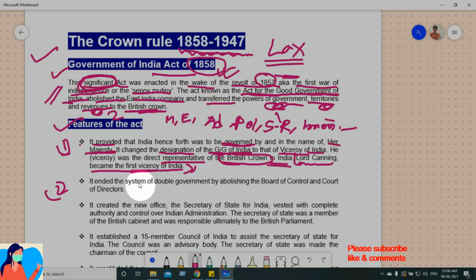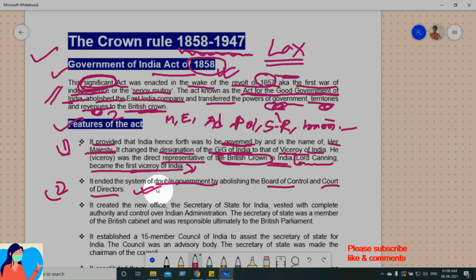It ended the system of double government by abolishing the Board of Control and Court of Directors. We also discussed this in the previous class, previous video.